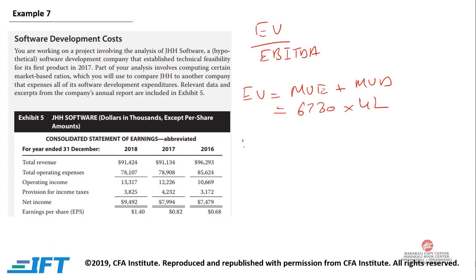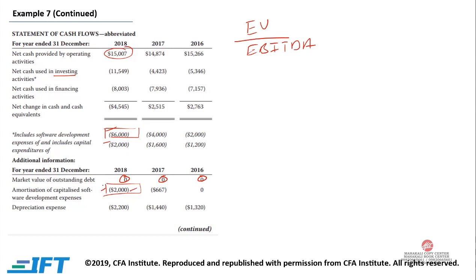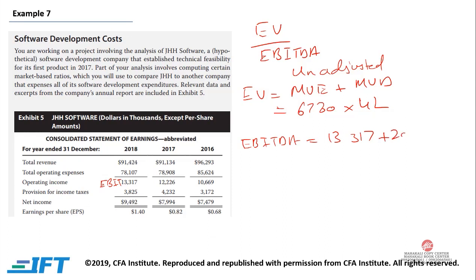Now your EBITDA, this is for unadjusted. We are capitalizing over here. So your EBITDA, earnings before interest, tax, depreciation and amortization. So this is your EBIT, 13317. We need to add all the depreciation. So the depreciation and amortization, these are the two. We need to add 2000 and 2200, and we get 17517. So this is the EBITDA, 17517.